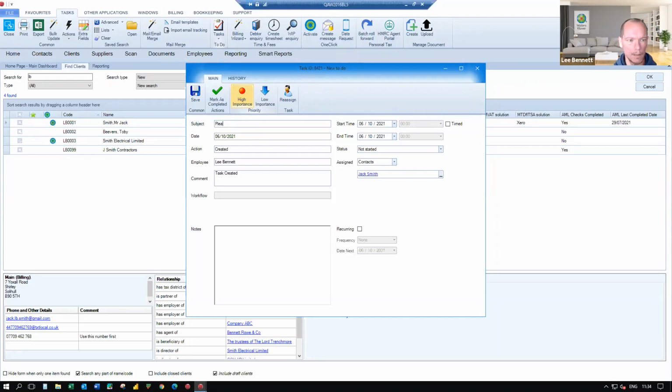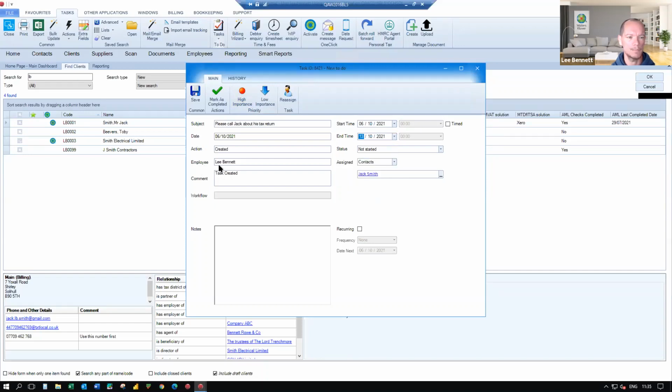So I'm just going to put a little reminder in for myself. Please call Jack about his tax return. Doesn't really form part of workflow. It's not the process that as a practice I need to be able to capture for every single one of my clients and their tax returns, but I want to be able to remind it to myself. And I'm going to give myself a week or so to complete that.